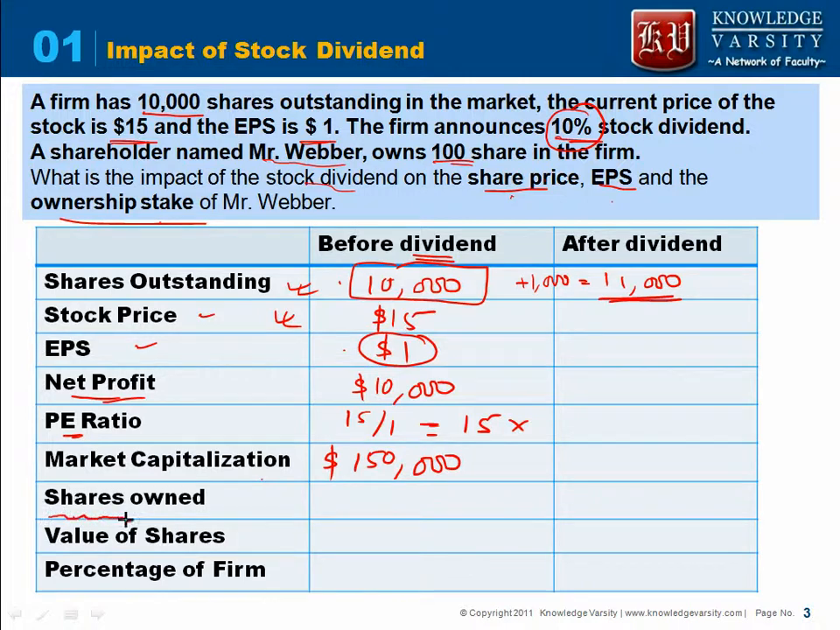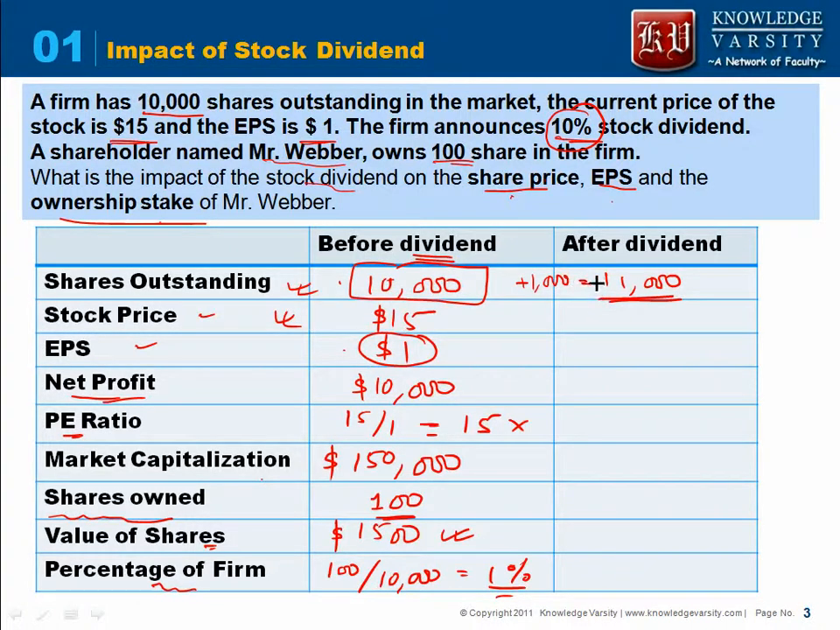So here we are asking how much is the shares owned by Mr. Weber. Mr. Weber owns 100 shares in the company. What is the value of the shares? One share value is 15, so 100 shares would be $1,500. How much stake does he have in the firm, as a percentage? He has 100 shares divided by 10,000, so he has a 1% stake in the company. You can also get this by dividing the value of the shares by the value of the firm, that is the market capitalization. You will get the same answer. So the percentage of the firm he has is 1%.